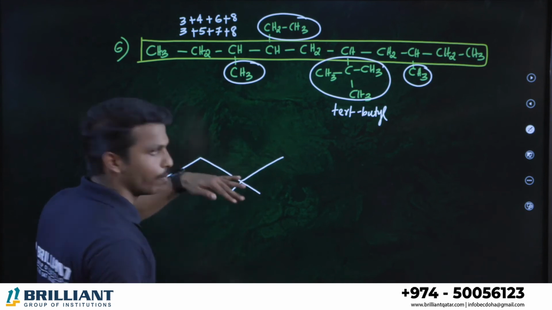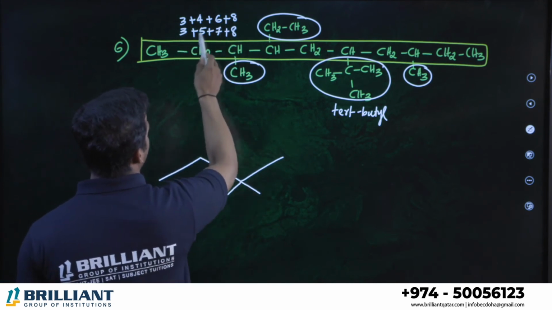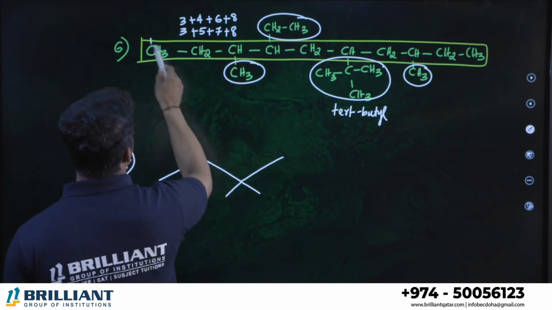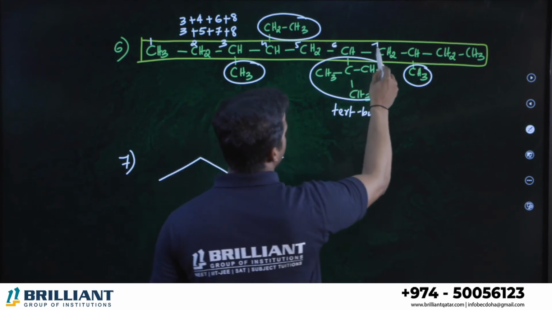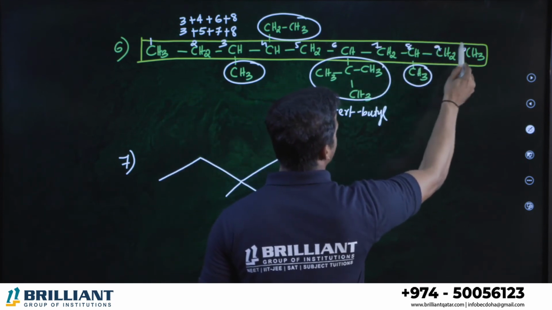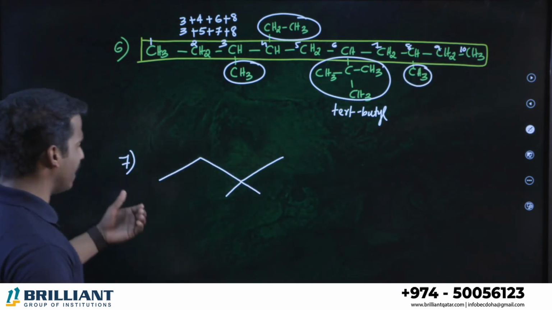Which is the lowest numbering? The lowest numbering is 3, 4, 6, 8, right? This one is 3, 5, 7, 8. So this is better. So number 1, 2, 3, 4, 5, 6, 7, 8, 9, 10. This is the compound numbering. Now we can name the system.